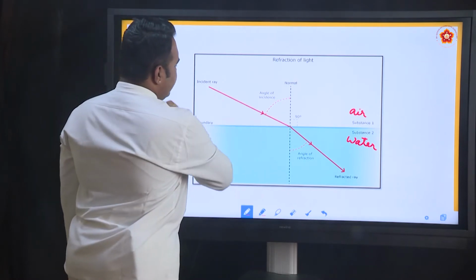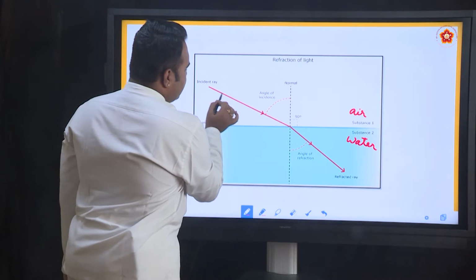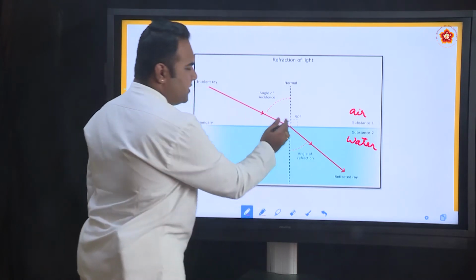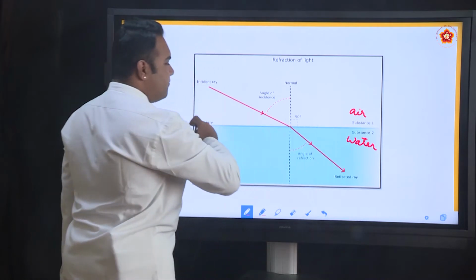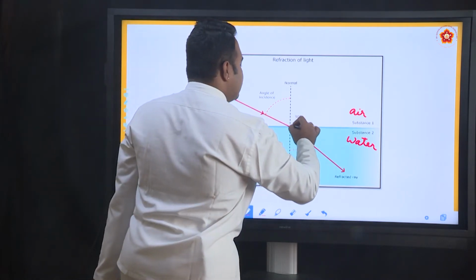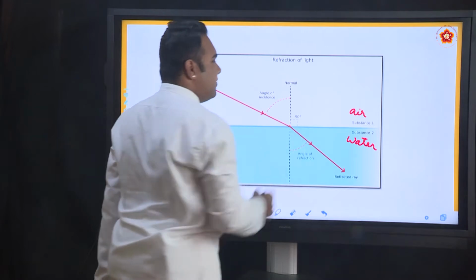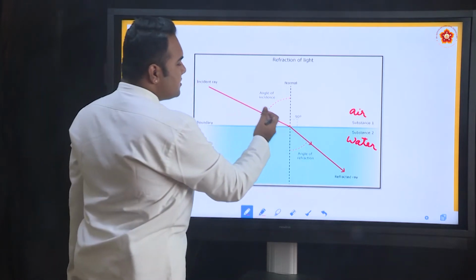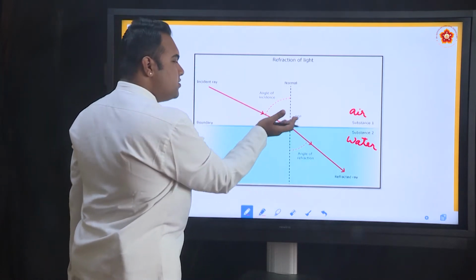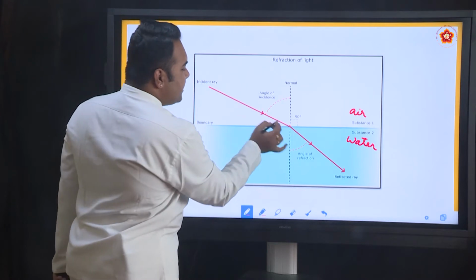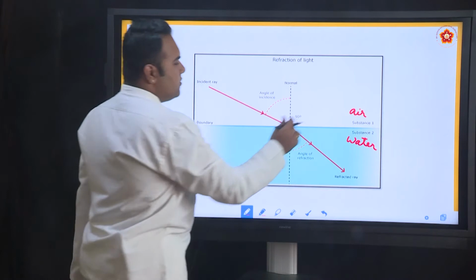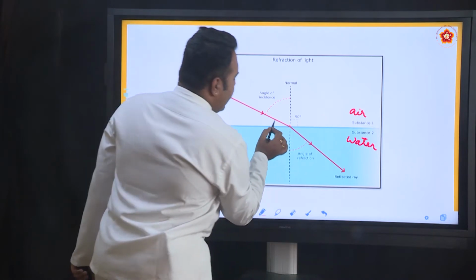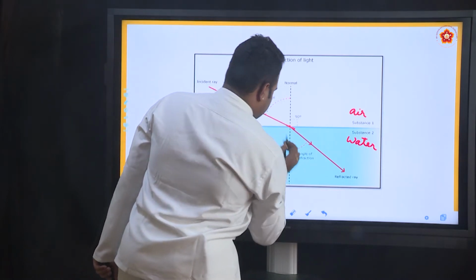Now the incident ray, the ray of light, as it comes, hits the surface of separation. If there was a mirror, what would have happened? The light ray would have been reflected off. But because there is no mirror, there is no obstacle, what happens? The light ray travels through medium 1 into medium 2. So from air it enters water, and the light ray should have gone like this.